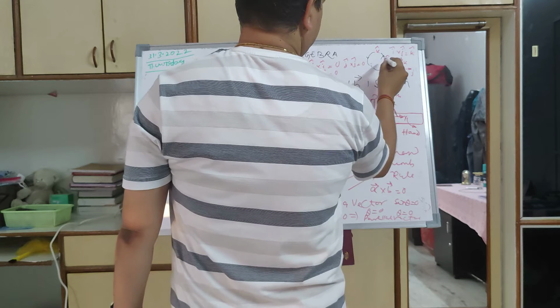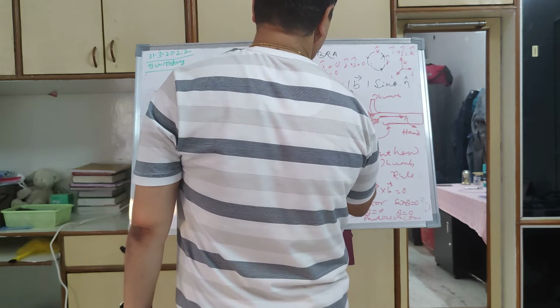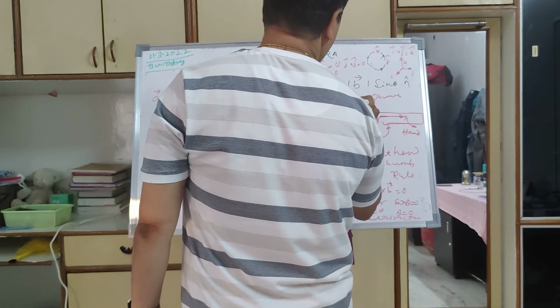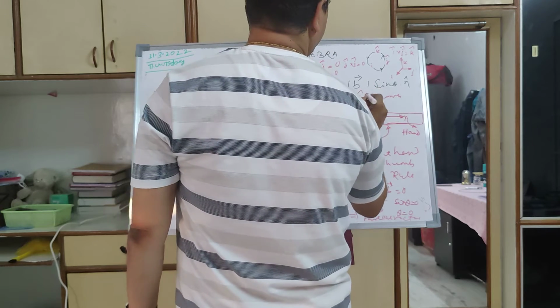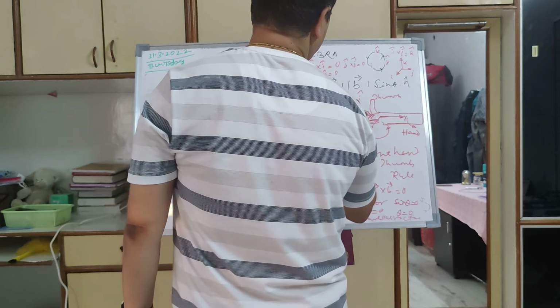Then j cross k is equal to i, and then k cross i is equal to j.